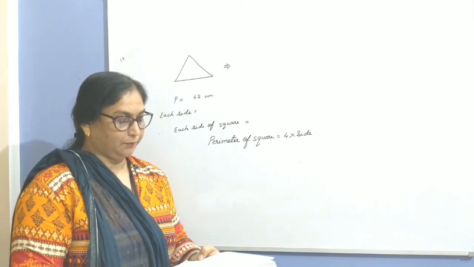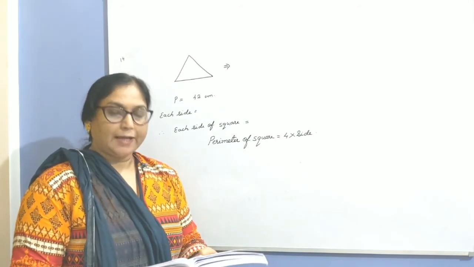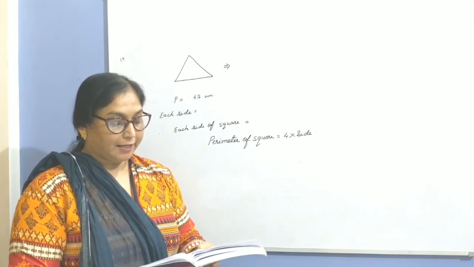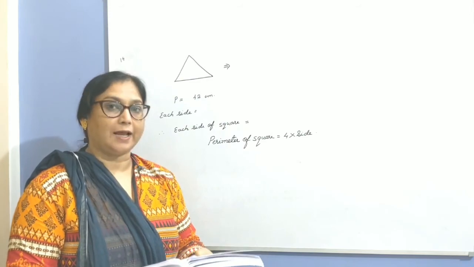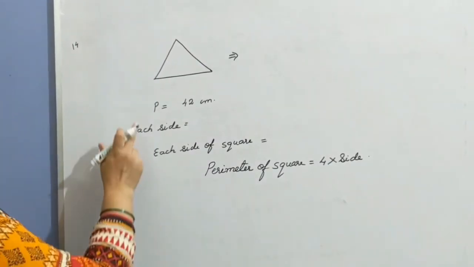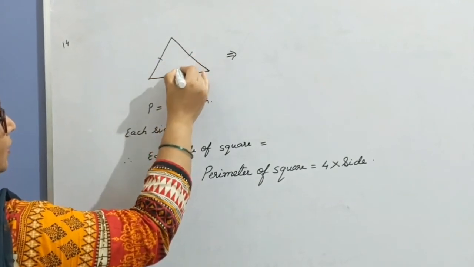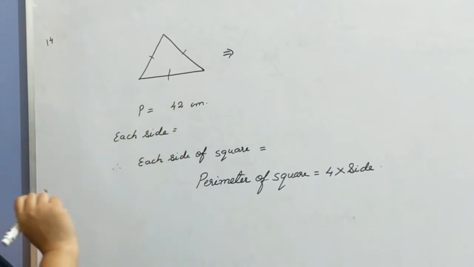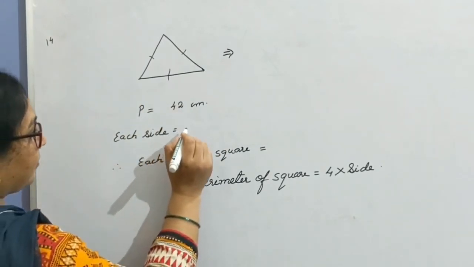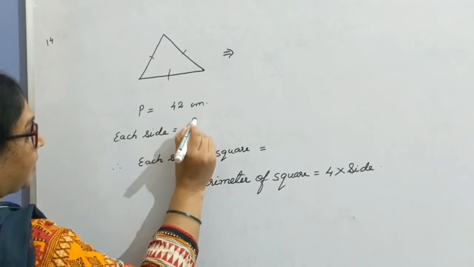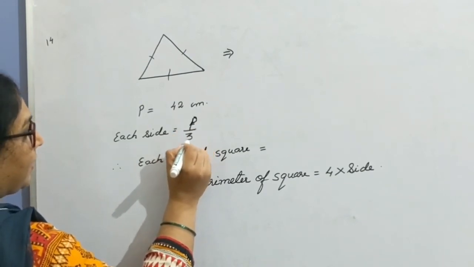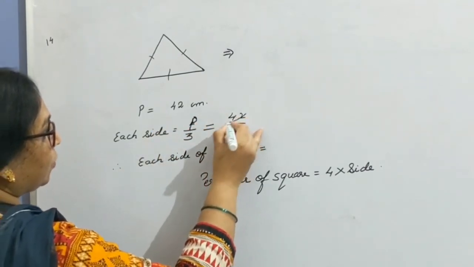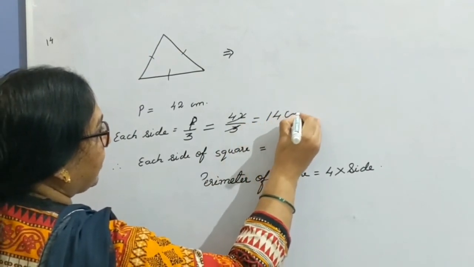Children, question number 14. The perimeter of an equilateral triangle is 42 centimeter. Find the perimeter of a square, each side of which is double the side of the triangle. First step, as it's an equilateral triangle, all 3 sides are equal. If the perimeter is 42 centimeter, how will you obtain each side of this triangle? Perimeter divided by 3. 42 divided by 3 equals 14 centimeter.